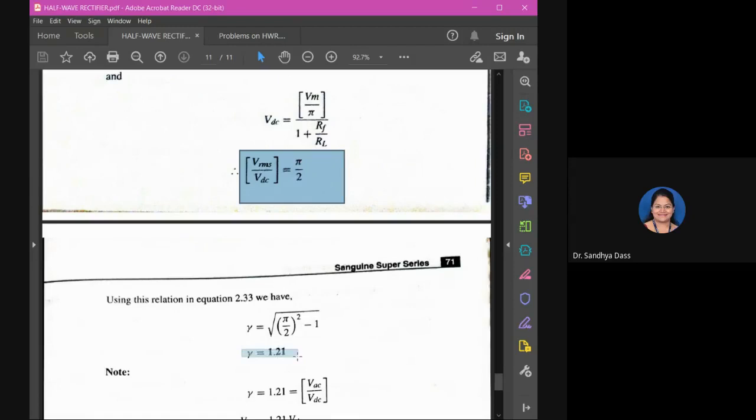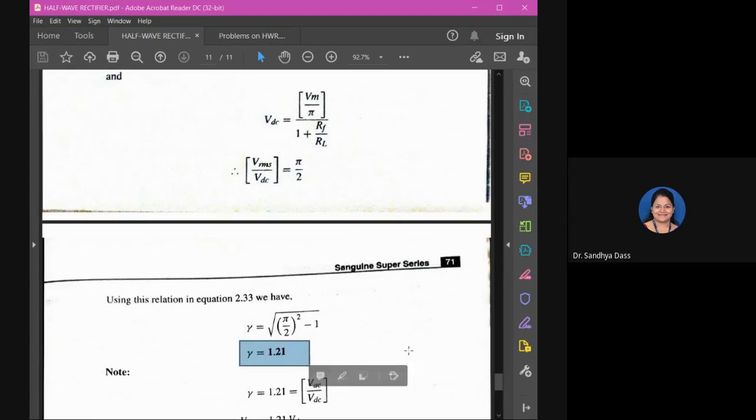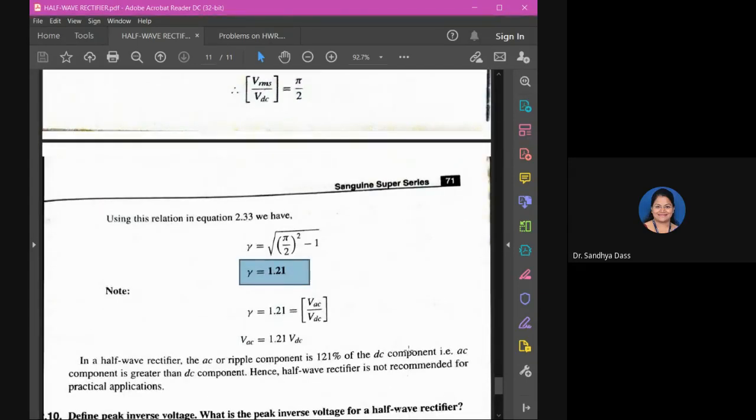So finally you will have the ripple factor rho for the half wave rectifier. It is given by 1.21, which means for the half wave rectifier, there is 121% of AC component in the DC output. That's the meaning. From this expression, VAC is equal to 1.21 VDC, right?